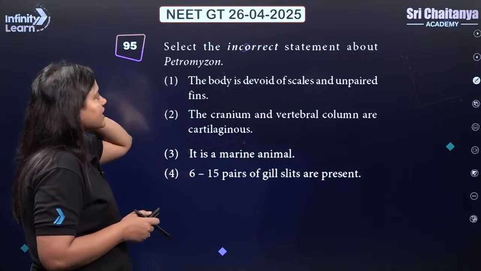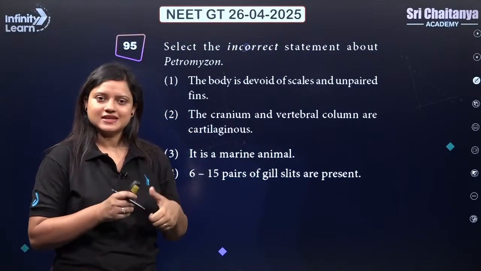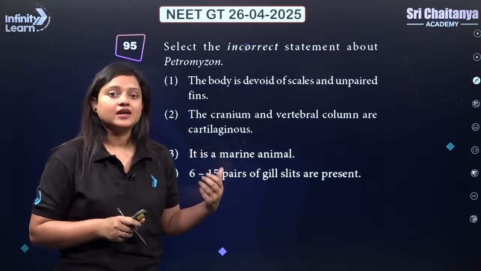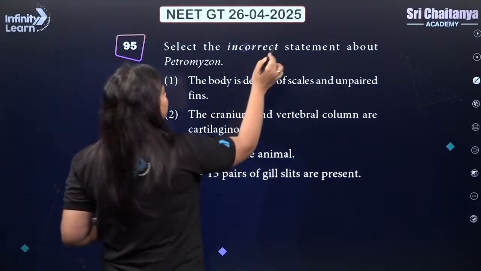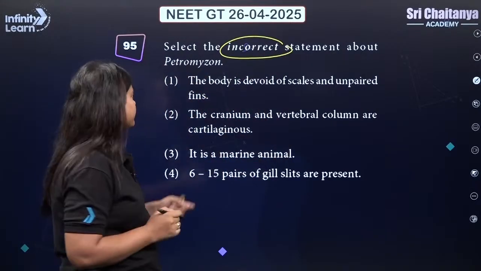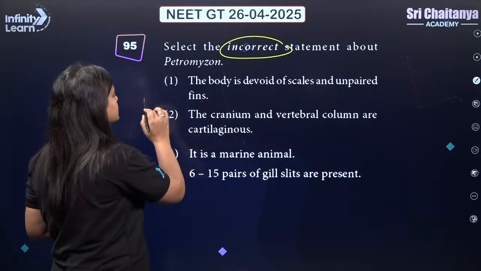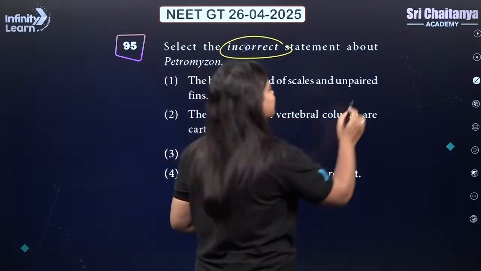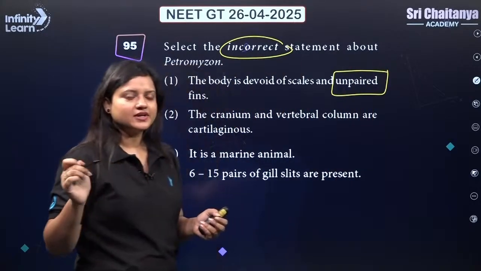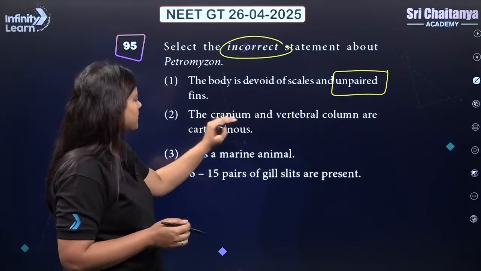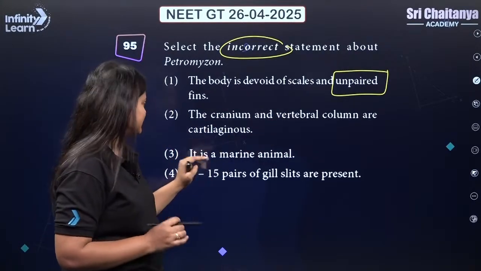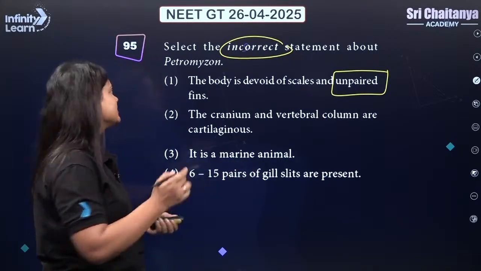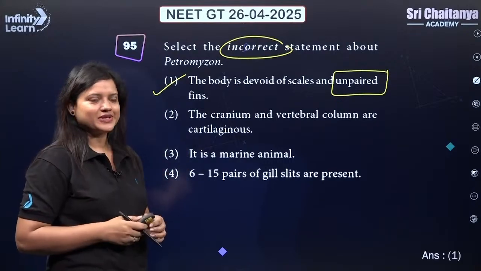Next. Select the incorrect statement about Petromyzon. Petromyzon is lamprey, they are cyclostomes and they don't have jaws, so they are classified under Agnatha, right? We need to find out the incorrect statement related to them. The body is devoid of scales and unpaired fins. Remember that their body is devoid of scales and paired fins. So this is incorrect here. They don't have paired fins. The cranium and vertebral column are cartilaginous, correct. It is a marine animal, yes. 6 to 15 pairs of gill slits are present. So what is incorrect here is the first option.